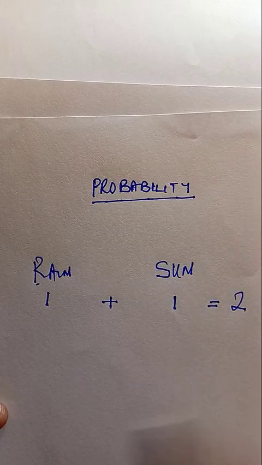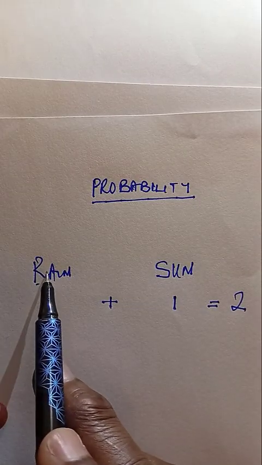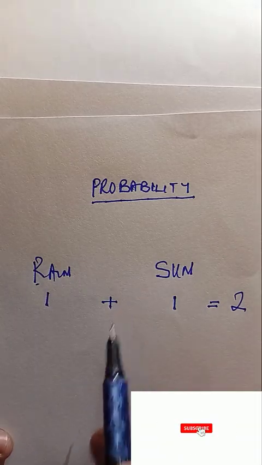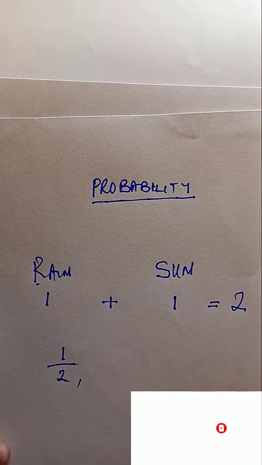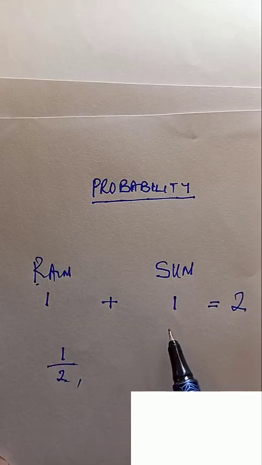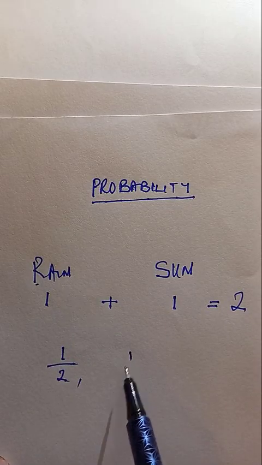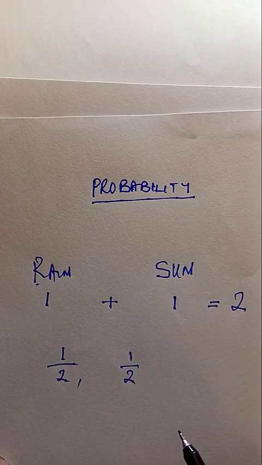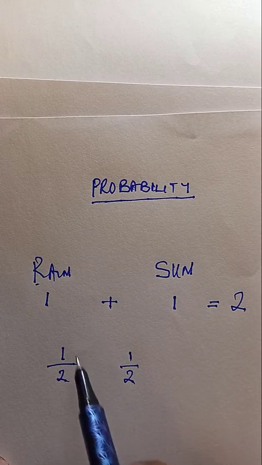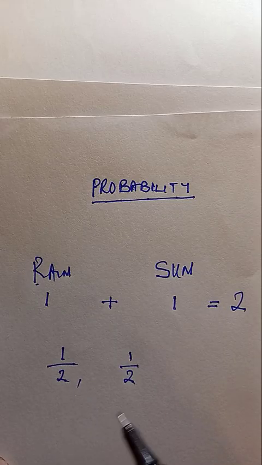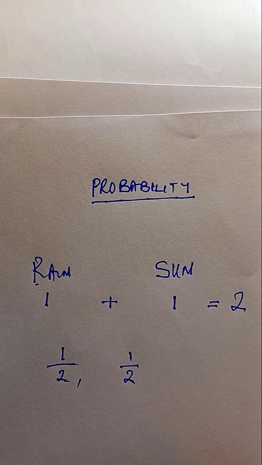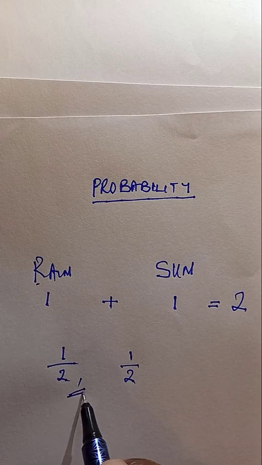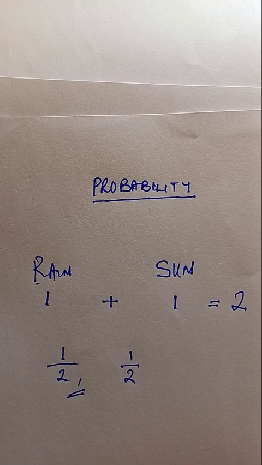2, correct? Now the chance that it will rain out of these two events is just 1 all over the 2 events, which is 1 all over 2. The chance that it will be a sunny day out of these 2 events is still 1 all over 2. So the answer that it will be a rainy day tomorrow is 1 all over 2, and that it will be a sunny day is also 1 all over 2. So this is your answer, as simple as it gets. We go and dive in properly into what probability is all about in the next video.